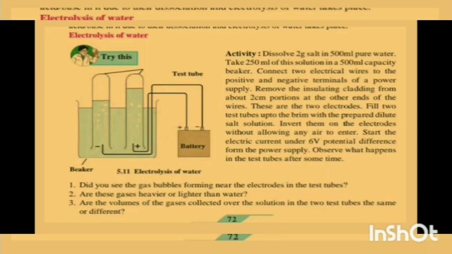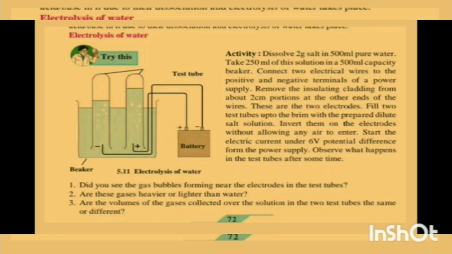Fill 2 test tubes up to the brim with the prepared dilute salt solution. Invert them on the electrodes without allowing any air to enter. Start the electric current under 6 volt potential difference from the power supply. Observe what happens in the test tube after some time.